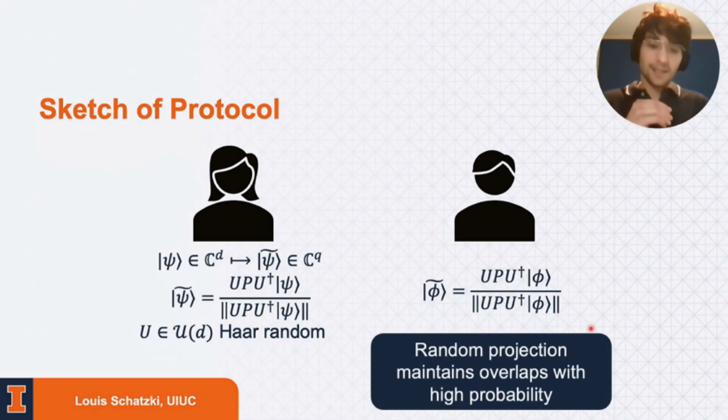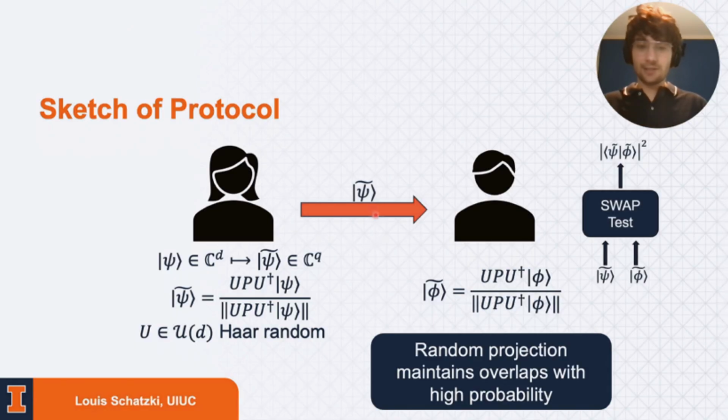Then really the key point is that if you perform these sorts of random projections, then the fidelities are maintained with very high probability. So then what Alice can do is just teleport over this state, which now lives on a much smaller space, on a q-dimensional state, to Bob. And Bob will just perform a swap test. And this estimate that he will receive here will actually be fairly close to the true value with high probability. But of course, these projections do not succeed with probability 1. So what they're going to do is, again, this bucketing strategy where they maintain some number of projected states and keep track of collisions.